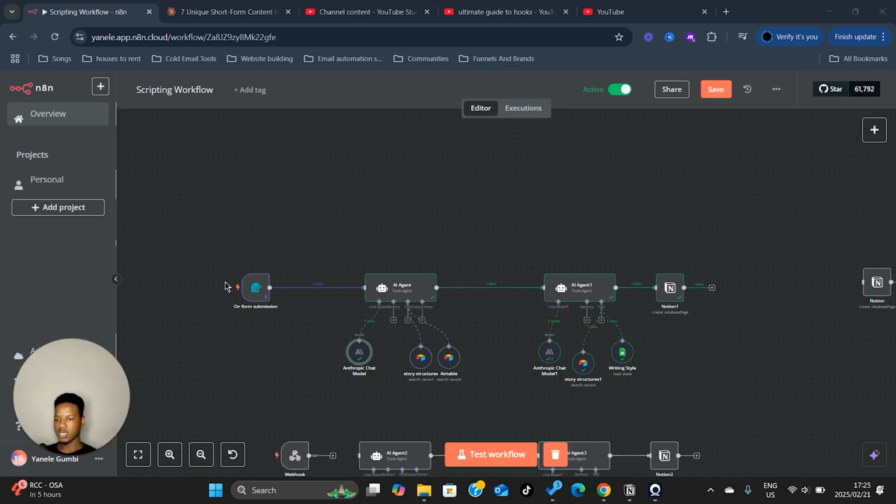So basically how this works is that you're going to have to fill out a form over here. And to fill out that form, you're going to need three things. Number one, you're going to need your YouTube video transcript so that it knows how to write it in the way that you speak, matching your voice, matching your mannerisms, matching your tone, all that good stuff. You're going to need to get that.